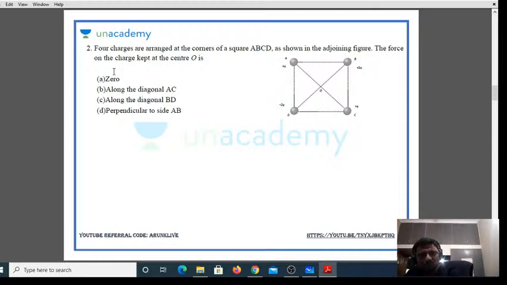The force on the charge kept at the center O is, right? Option A, it is 0. Option B, along the diagonal AC. Option C, it is along the diagonal BD. Option D, perpendicular to the side AB, right?